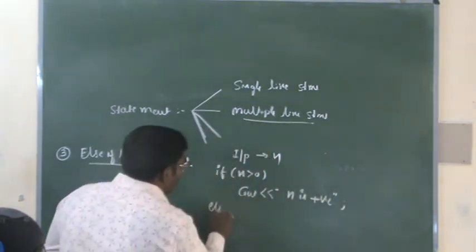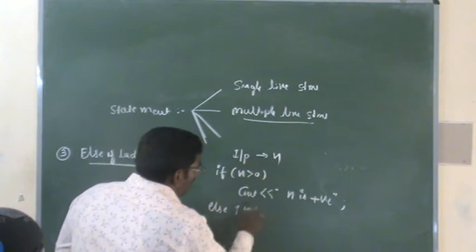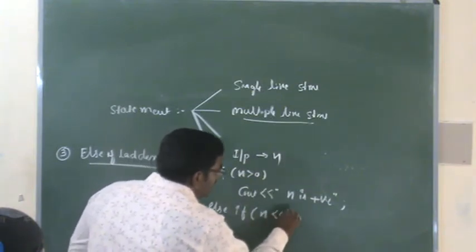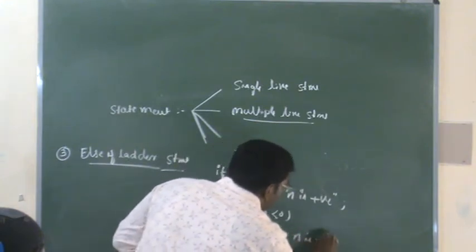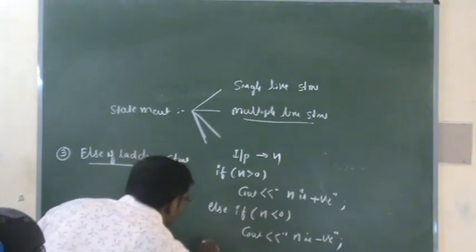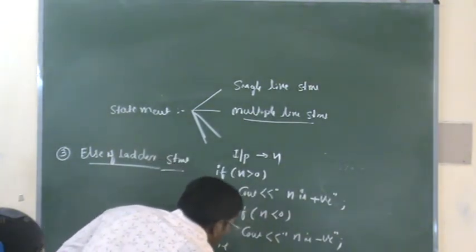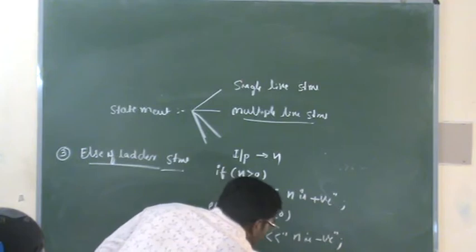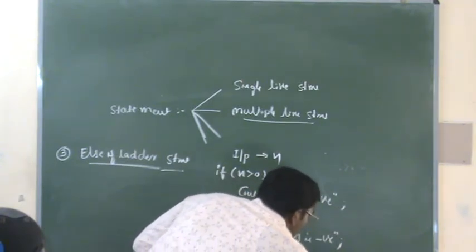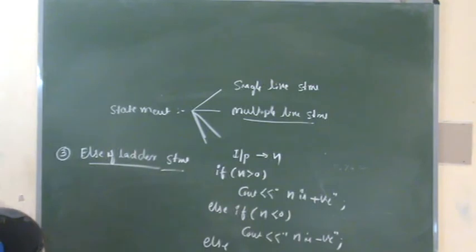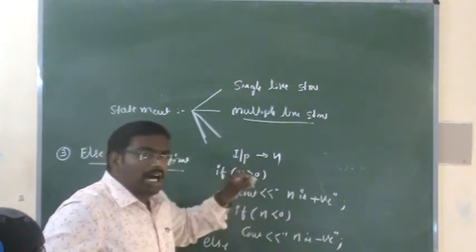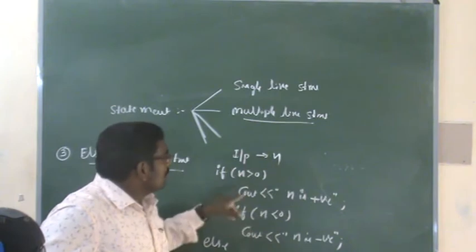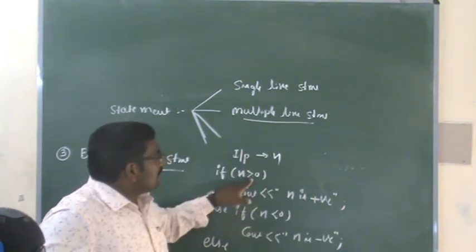Similarly, I will go for the second condition. Else if n is less than 0, cout n is negative. Else, cout n is 0. Here we are going to check three conditions, whether n is a 0 value, a positive value, or a negative value. So here the first condition is n is greater than 0.